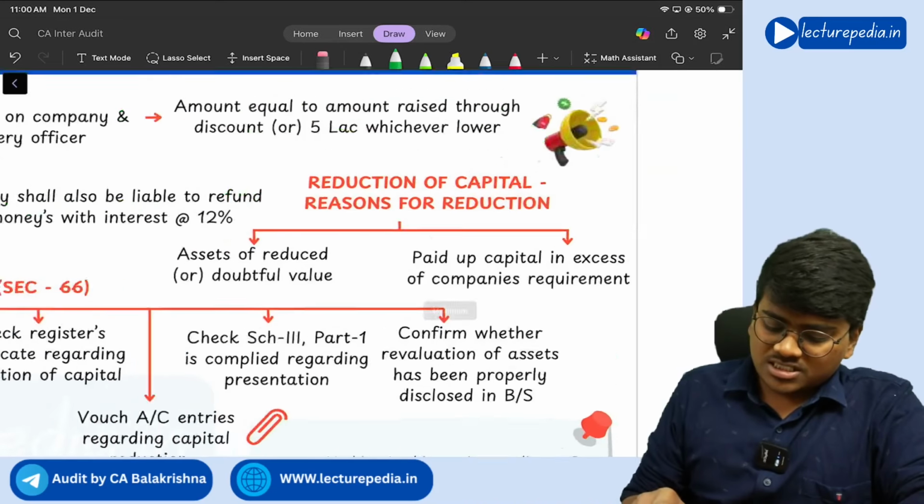Next, going to the concept of reduction of capital. There will be two situations in which reduction of capital can arise. So what is meant by reduction of capital? Reduction means the capital amount is reducing. So why can the capital amount reduce?